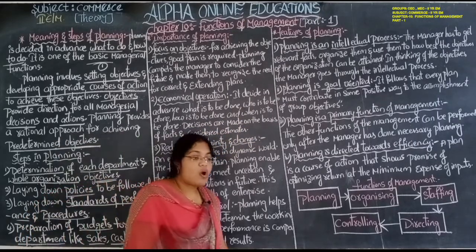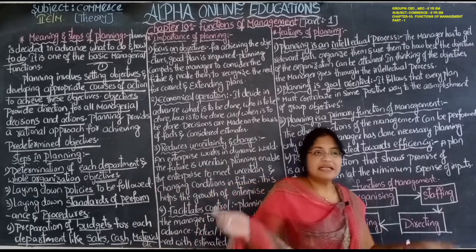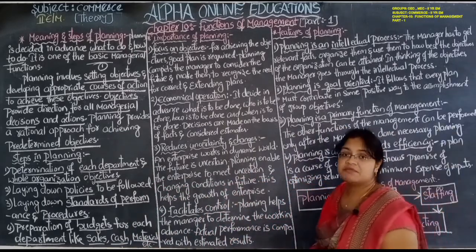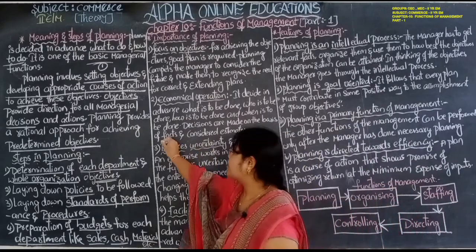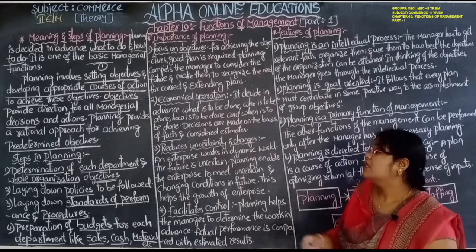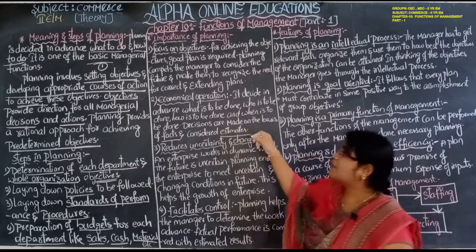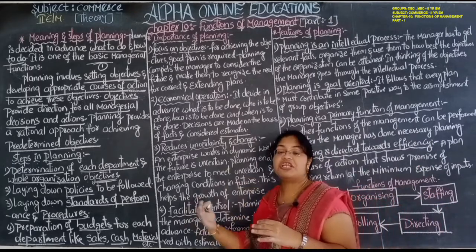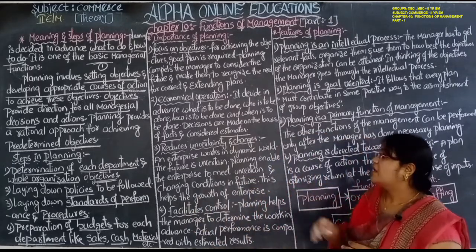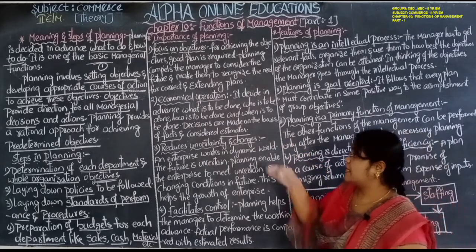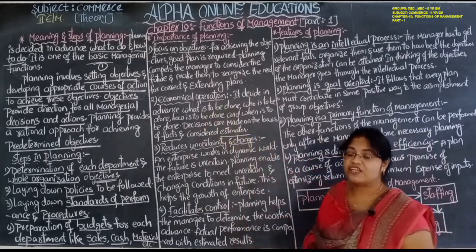Facts mean truth, reality. Based on the facts and considered estimates, they will estimate what the expenditure will be, what budget is required for the plan. That is completely done in the second stage, the economical operation stage.